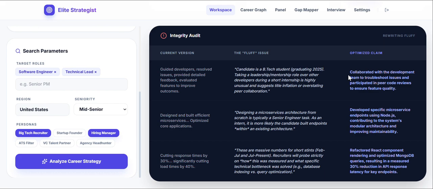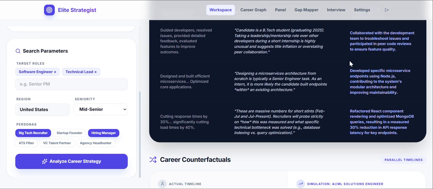So what we can do is change the version: collaborated with the development team, troubleshot the issue, participated in peer code reviews. The meaning is somewhat similar, but it changes how people think about the person. So I can change this into this part.